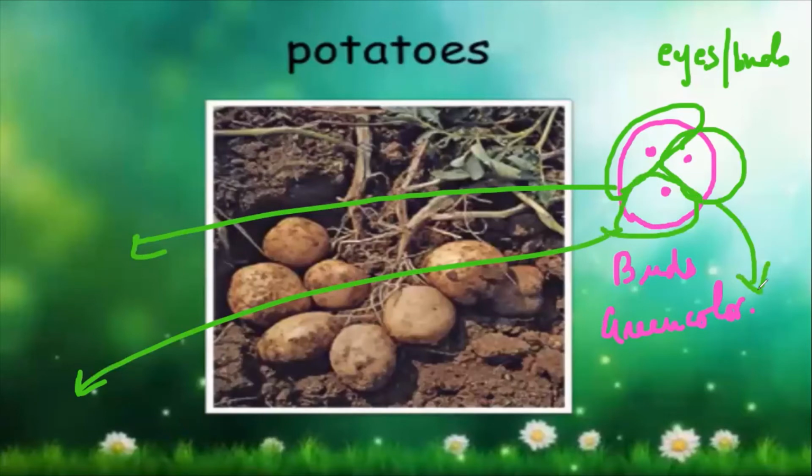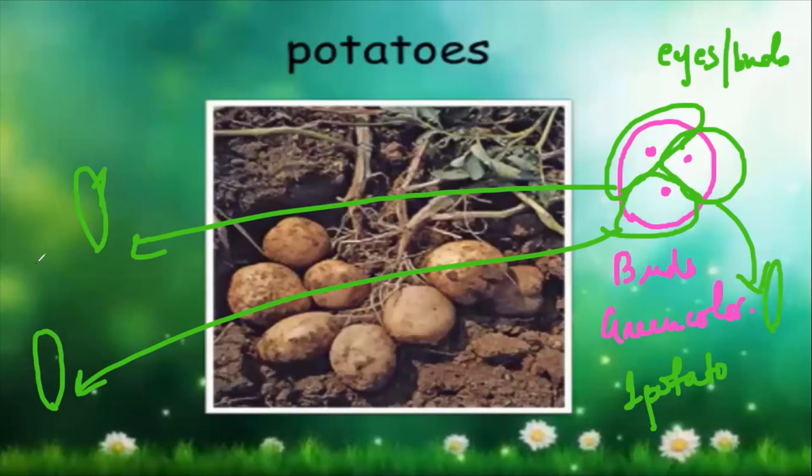Now from one potato, how many plants have you grown? 3 plants. Each plant is going to give me these many potatoes. So let us say these are 8.